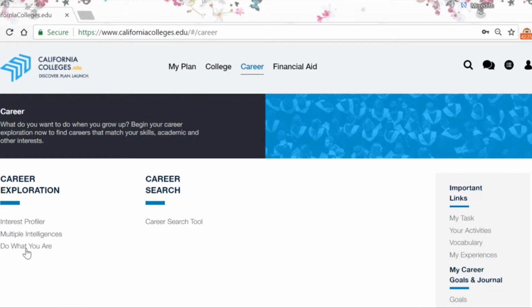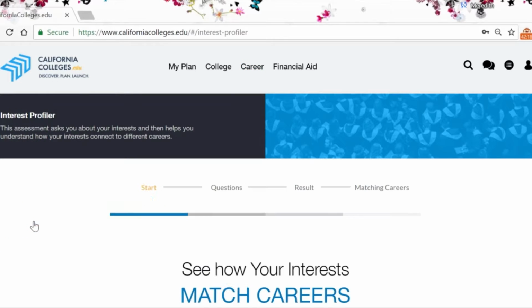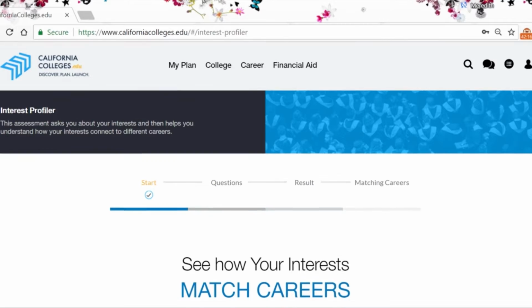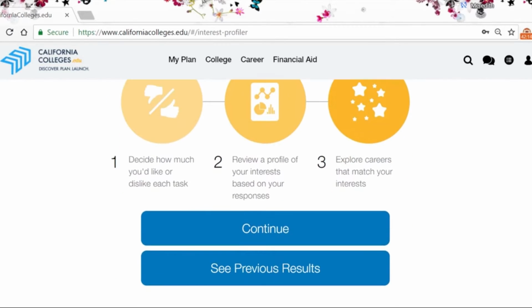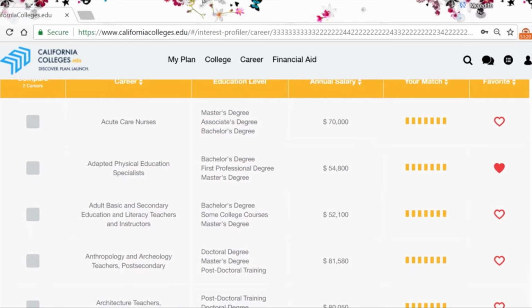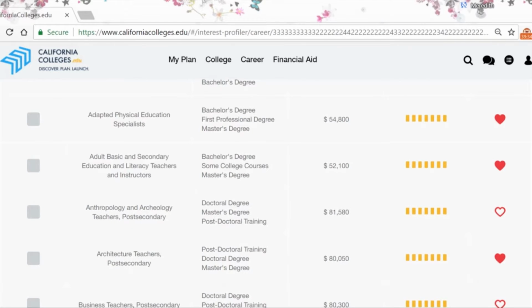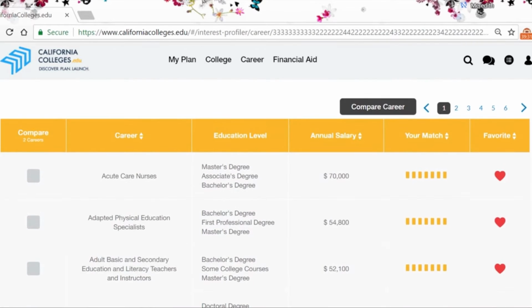Students can take the Do What You Are and multiple intelligence assessments a maximum of 3 times, but the interest profiler can be taken as many times as they'd like. Middle school students have 2 assessments in their accounts, the interest profiler and learning styles. Once the assessments are complete, students can heart or favorite those careers which will be saved in their My Plan. Every career has a fact sheet for students to explore.